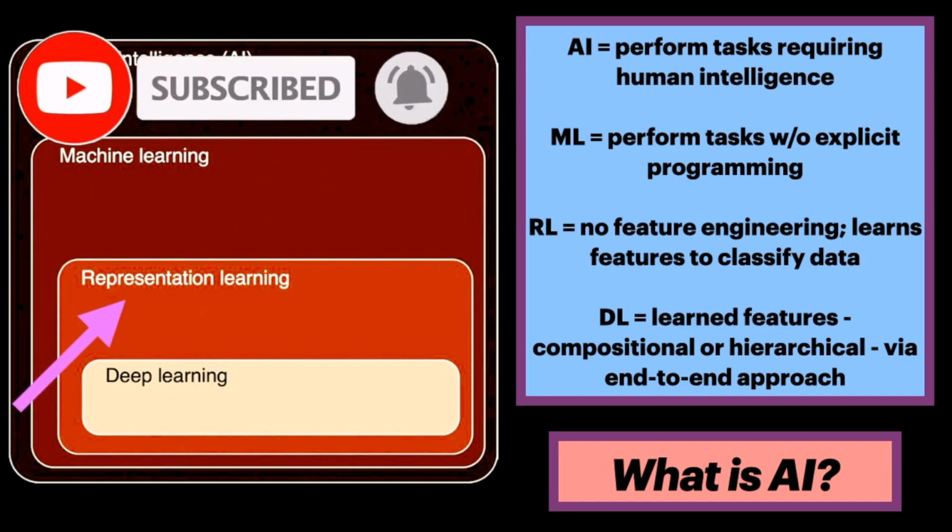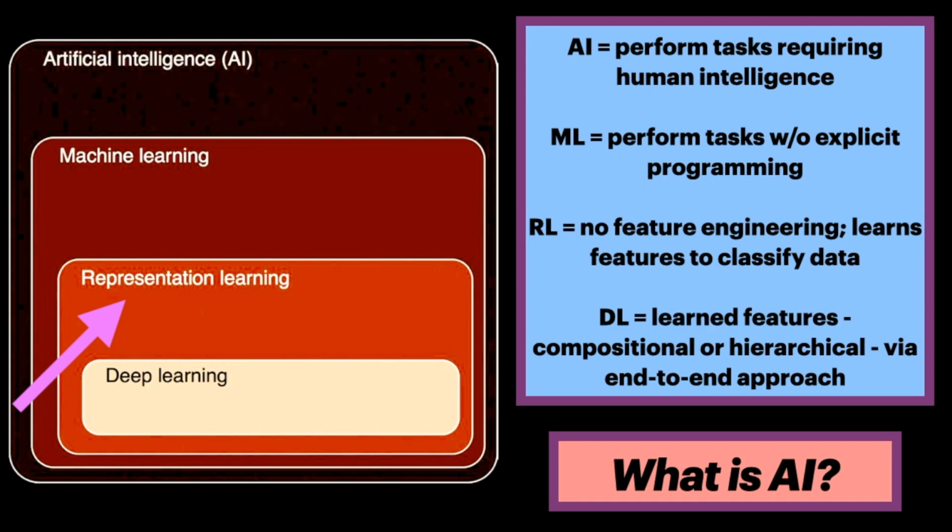Representation learning is a type of machine learning where no feature engineering is used. Instead, the computers learn the features by which to classify the provided data. Deep learning is a type of representation learning where the learned features are compositional or hierarchical. Complex representations are expressed in terms of simpler representations.